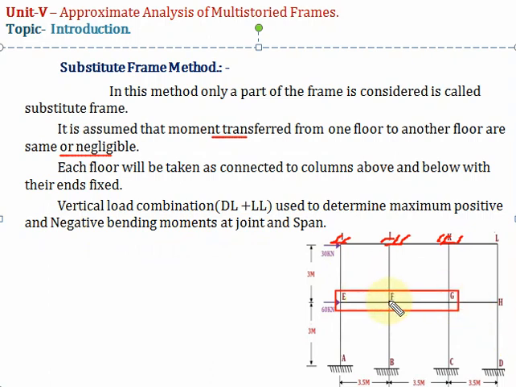For example, we can find out the maximum moment at point F, and we can find out the maximum positive and negative bending moment in span EF as well as EH, by considering different loading conditions, that is dead load plus live load. So this is the substitute frame method, used for analysis of vertical loading. In university exams, up till now they have not asked any numerical on the substitute frame method. They are asking numericals on the portal frame and cantilever methods, so we'll solve more problems on the portal method and cantilever method.